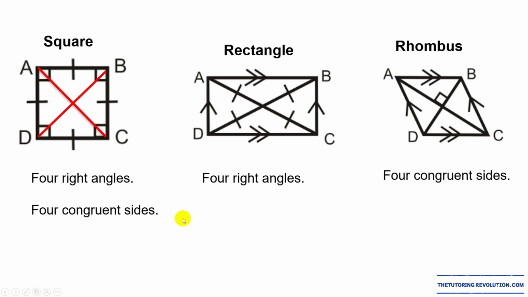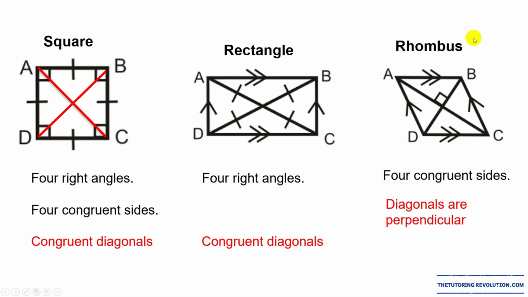Now, let's go into other properties of these parallelograms. For the square and for the rectangle, the diagonals are congruent. So this diagonal and this diagonal are going to measure the same, and this diagonal and this diagonal are going to measure the same. They are congruent.